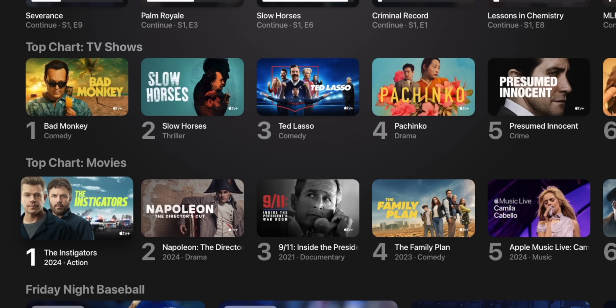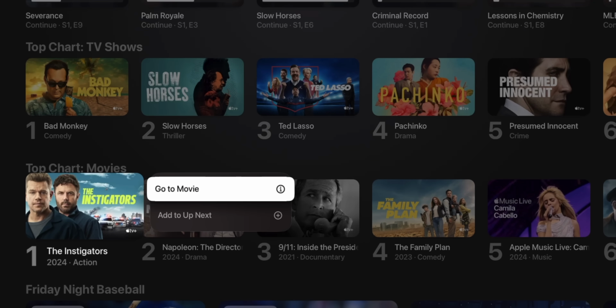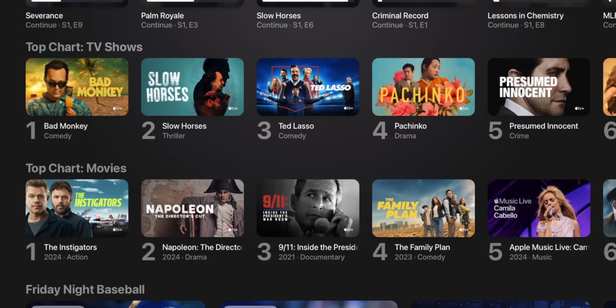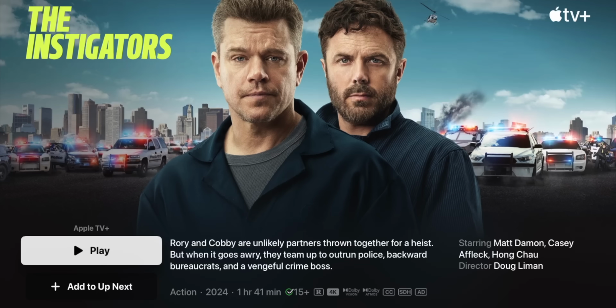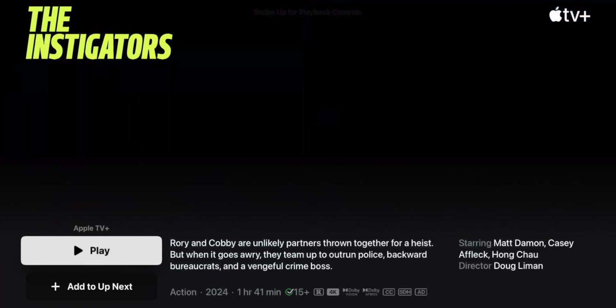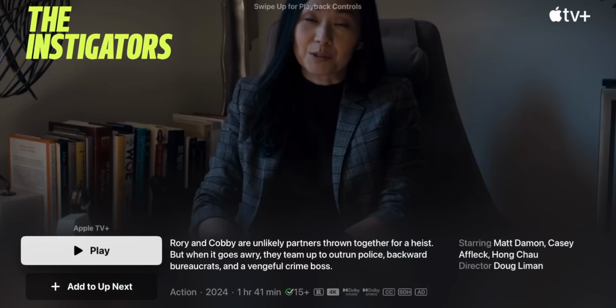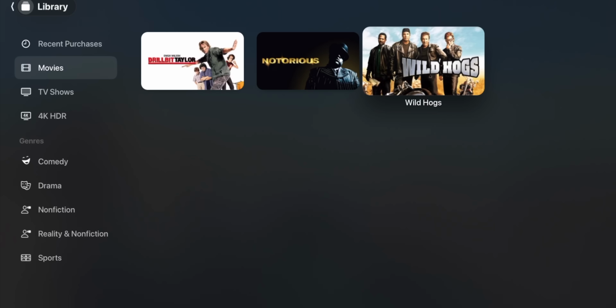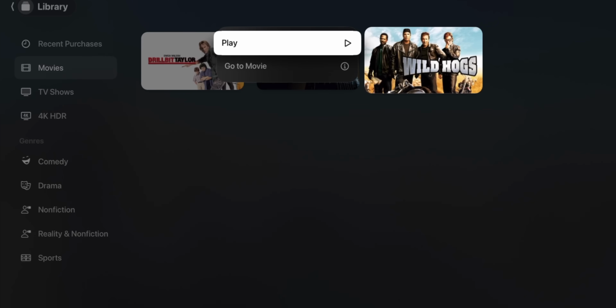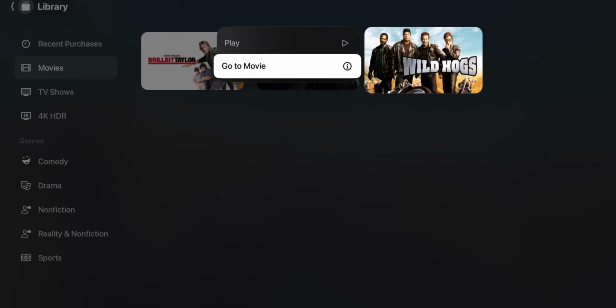In the Apple TV app, you can now press and hold on a movie and you can get to the movie info right away without having to worry about the movie auto playing. That was always the most annoying thing. Now if you do this, it will just go straight to the movie info page and won't just start playing the movie. And this applies to movies in your library as well. You can press and hold right here and just go to movie instead of just playing it right away.